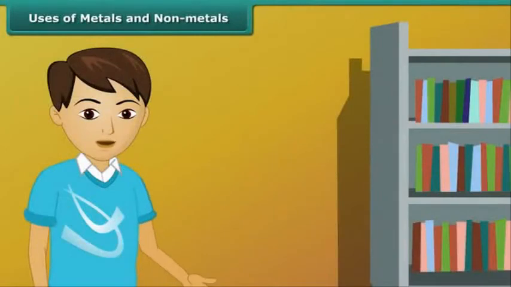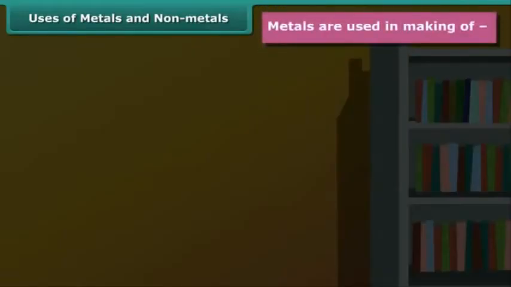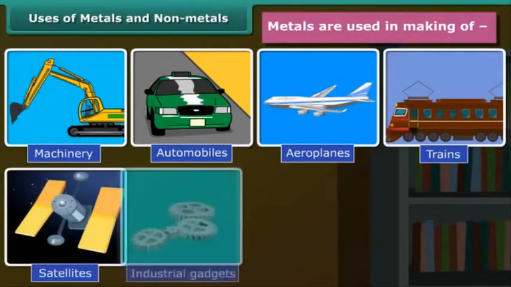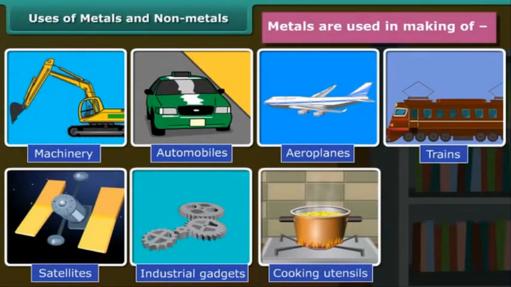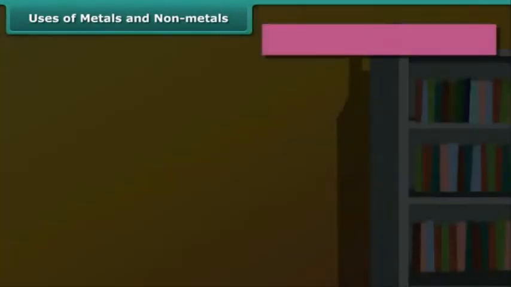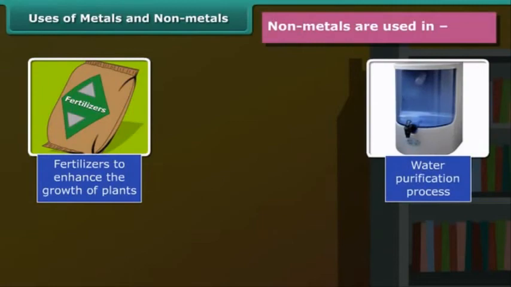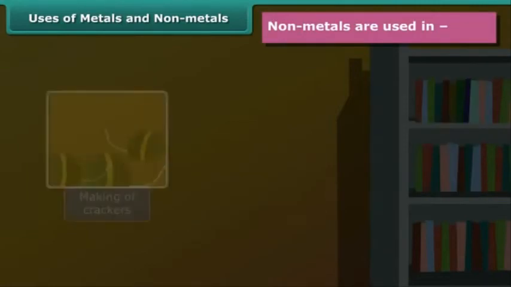Dear, till now we have learnt what the physical and chemical properties of metals and non-metals are. Now let's move on to another important topic, that is, what are the uses of these metals and non-metals? As we know that metals are hard in nature, so they are used in making machinery, automobiles, aeroplanes, trains, satellites, industrial gadgets, cooking utensils, water boilers, etc. Non-metals are not so hard, so they are used in fertilizers, water purification process, life-supporting air, crackers, and other purposes.